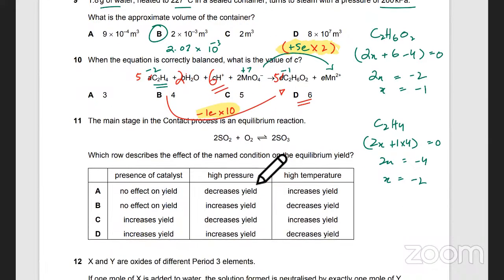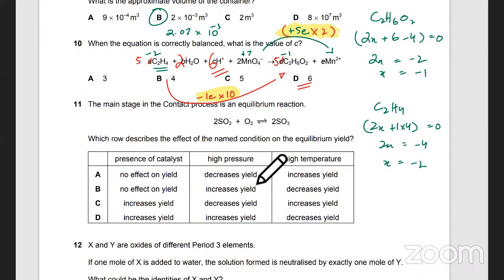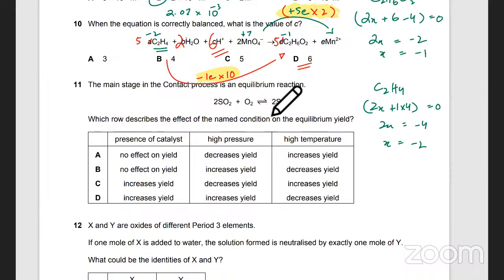Okay. Yes. So next: the main stage in the Carnot process is this equilibrium reaction.